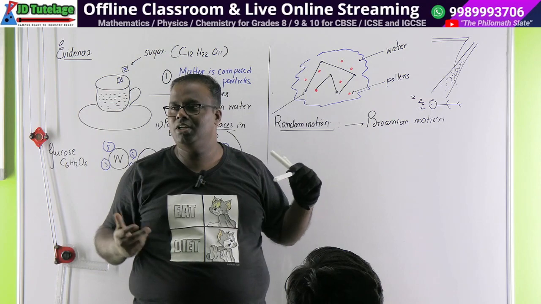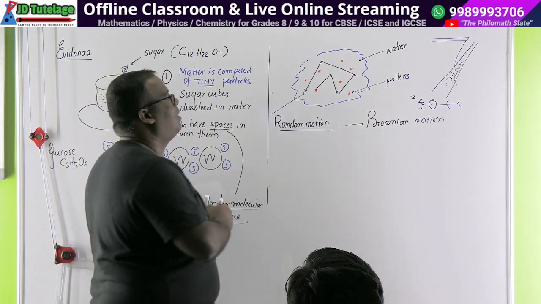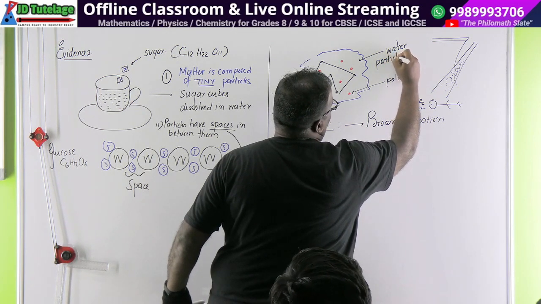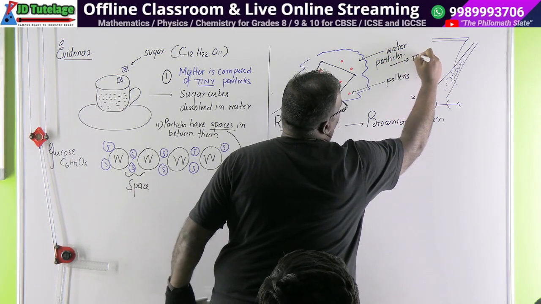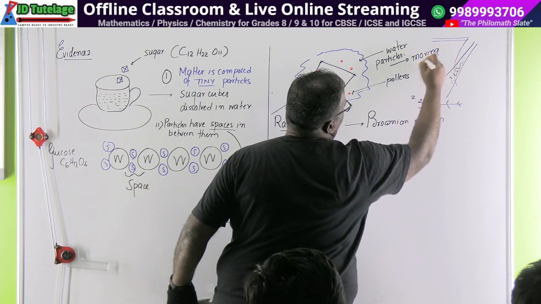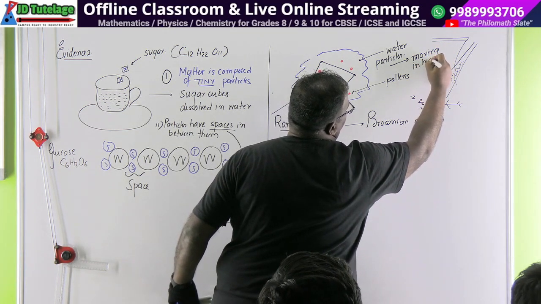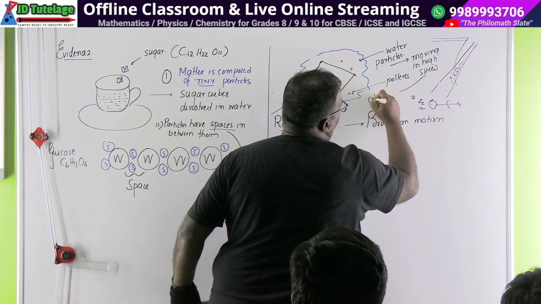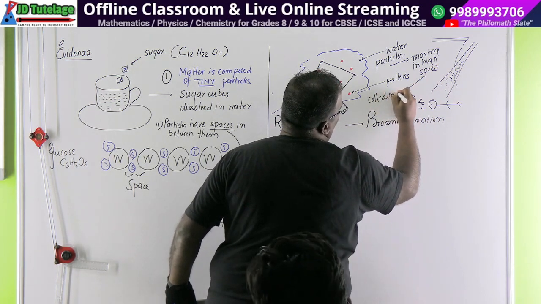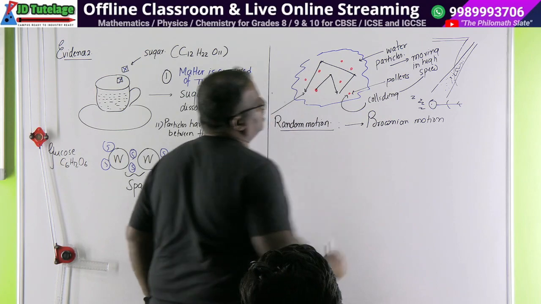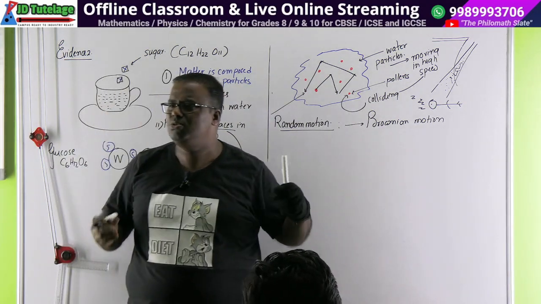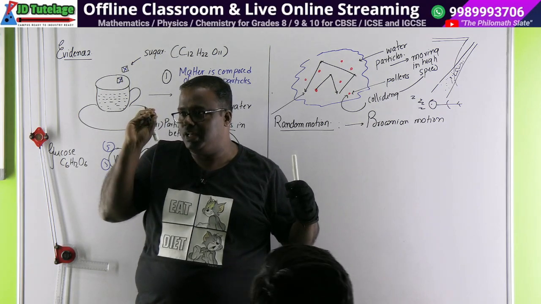Who is the soccer player? Yes, water particles. There are what you call water particles, and these particles are actually moving at high speed. And as they are moving at high speed, they are colliding with these particular pollens. You are unable to see the water. Why did we take pollens? So that the pollens can be seen with your naked eye.